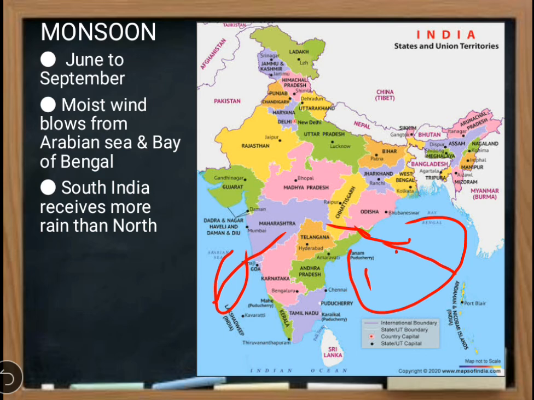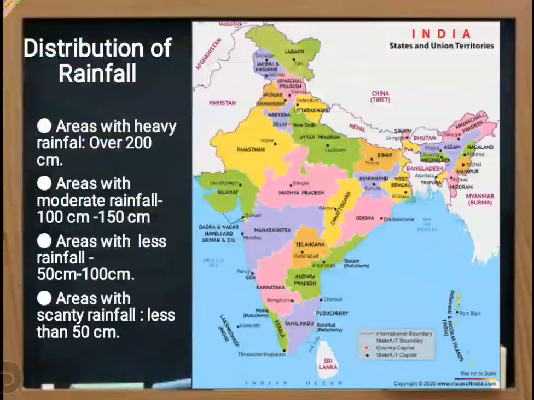In this season, we can actually divide India according to the rainfall. Not all parts of India receive the same rainfall. Some areas receive more rainfall, and some areas receive very rare rainfall. And so we can distribute India according to the rainfall into 4 categories. Look at the first category, that is areas with heavy rainfall.